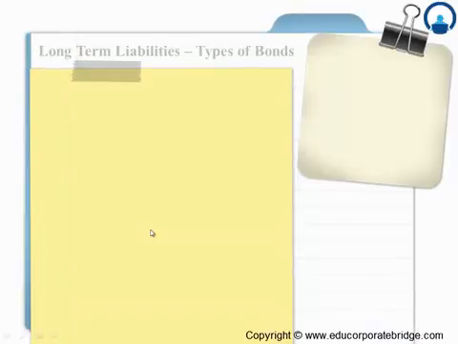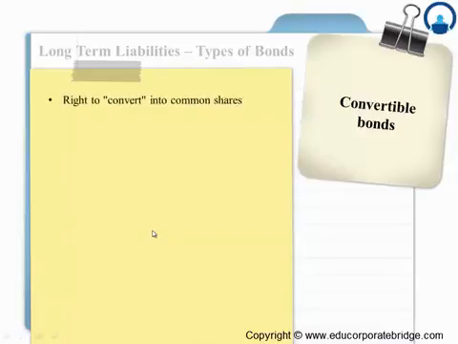Another important classification of bond is called convertible bonds. As the name suggests, these convert into some other form of securities. Actually, this gives us a right to convert the bonds into common shares, and this can be done at some predetermined price. And if they don't convert, they will actually exhibit the characteristics of a fixed income security. The characteristics of a fixed income security is primarily the payment of coupon and the payment of the principal at the end of the tenure or at maturity.